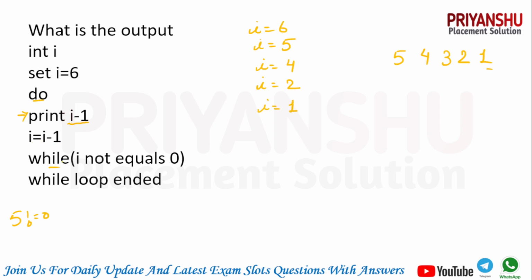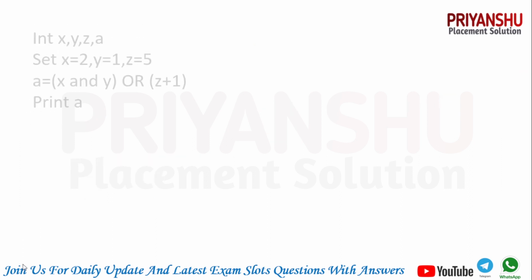Now again it will check, 1 does not equal 0, the condition is true, and it will print 0. After that I equal to I minus 1, meaning I equal to 0. Then while 0 does not equal 0, the condition is false and the loop is not executed, and it will stop. Your final answer is 5 4 3 2 1 0. Clear? Let's move to the next question guys.